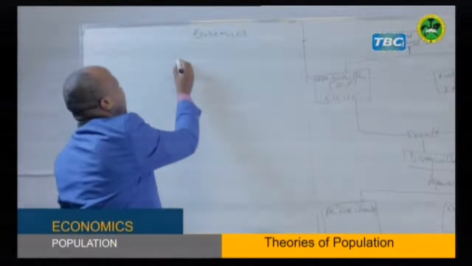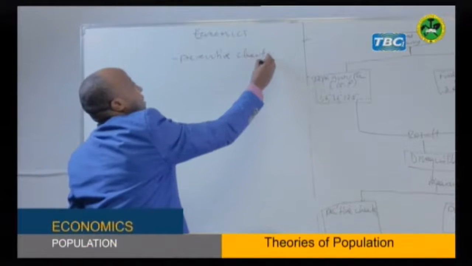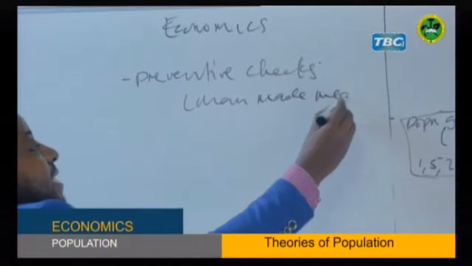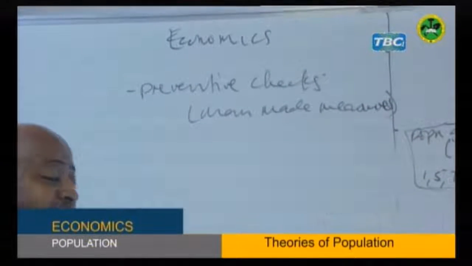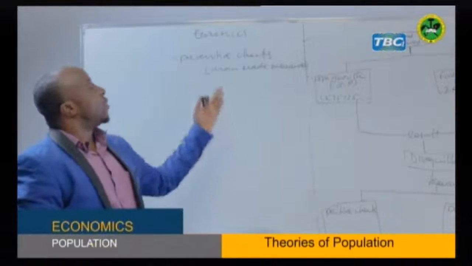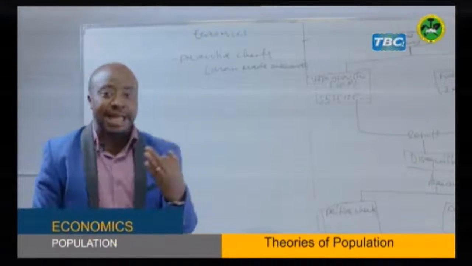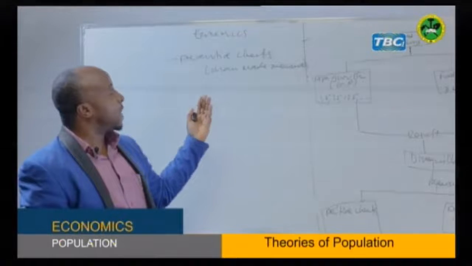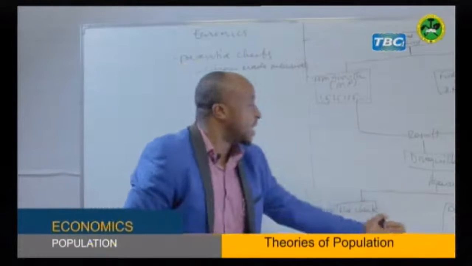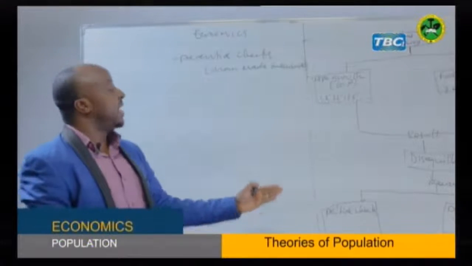Now for preventive checks, these are man-made measures. They are measures taken by man to control population by controlling birth. So all measures which human beings have taken to reduce or control birth are called preventive measures or preventive checks. So Malthus said there must be these measures taken so that population can be controlled.